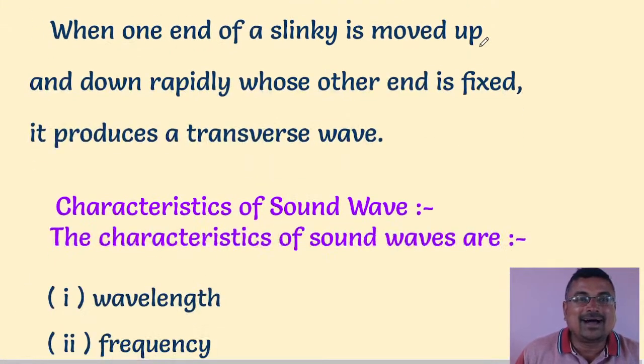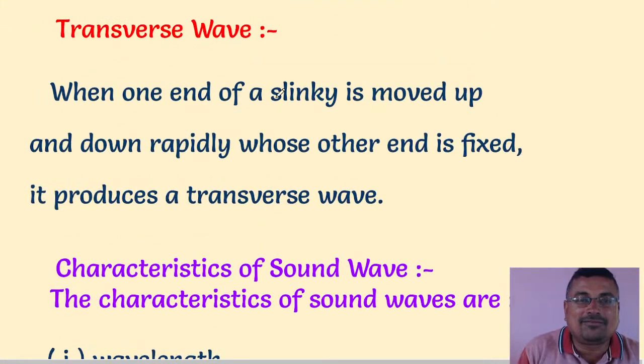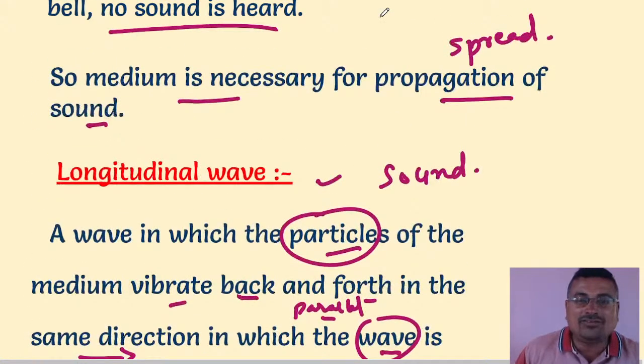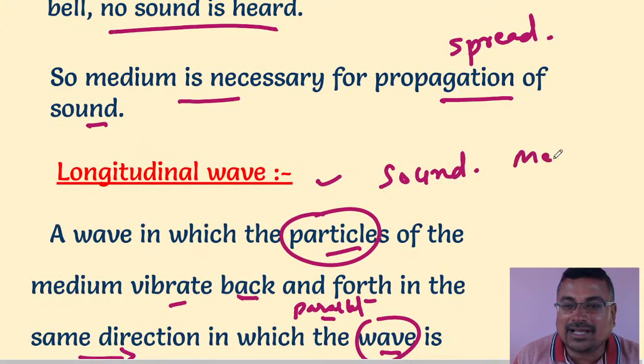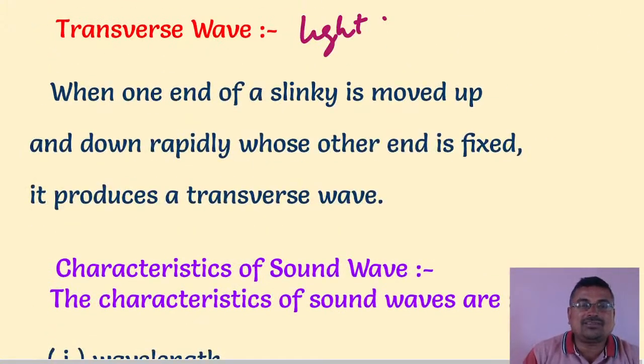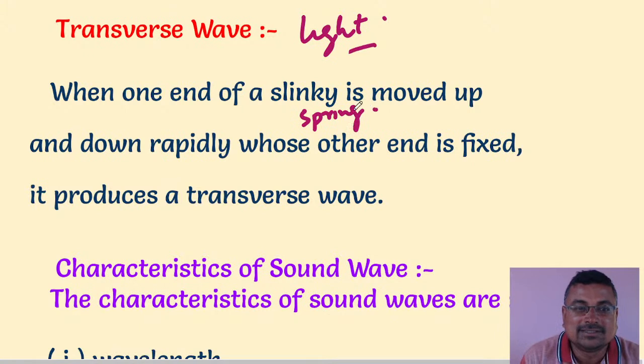Now, transverse waves are exemplified by light. Longitudinal waves are also called mechanical waves; they need a medium to travel. A slinky is nothing but a spring.